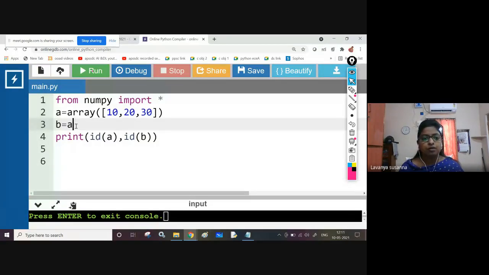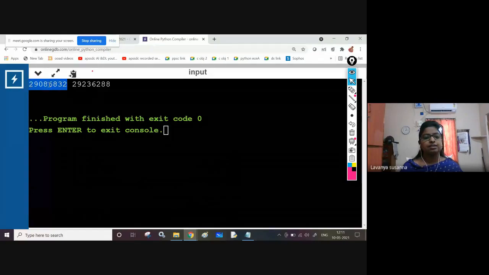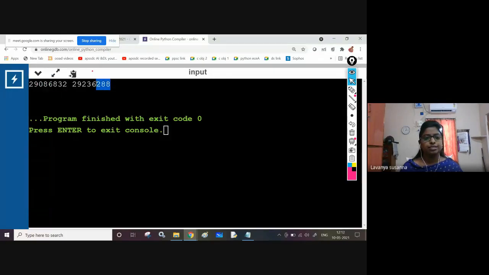Now I am using the A dot copy function. Now see whether you are getting a different memory address or not. Why? Because if you are using A dot copy, memory will again be allocated separately, and all the values will be copied to B. That means A will have a separate memory address and B will have a separate memory address. See here, A is 6832, and coming to B, 6288. That means the address locations are different.